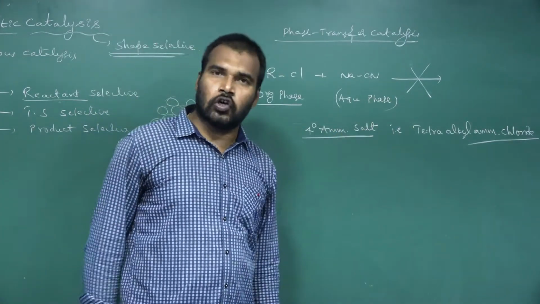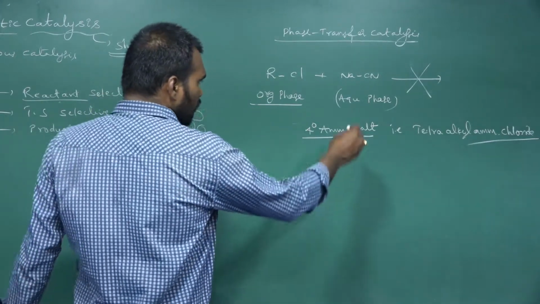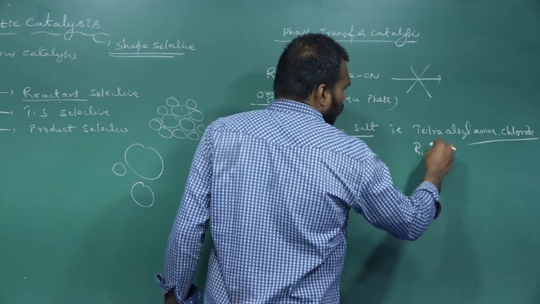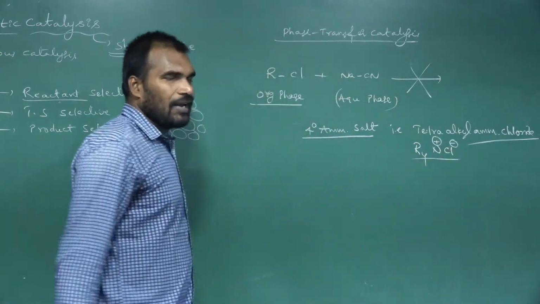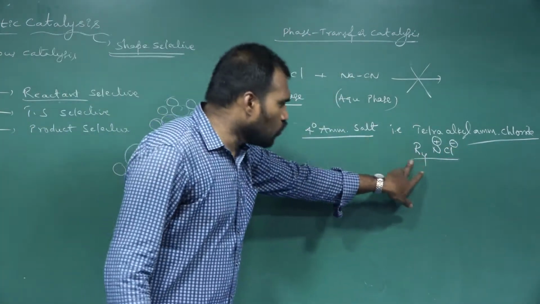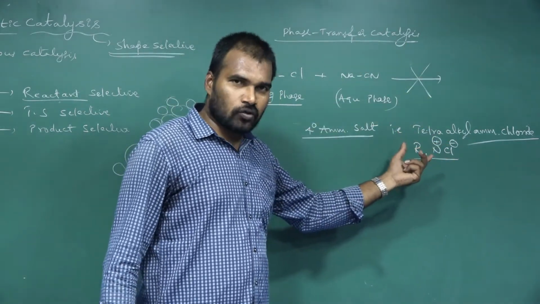I am going to use tetraalkyl ammonium chloride. Let us see what will happen. So this is what I am writing, R4N+ Cl-, tetraalkyl ammonium chloride. This is used as a phase transfer catalyst. How it is doing its role, let us see.